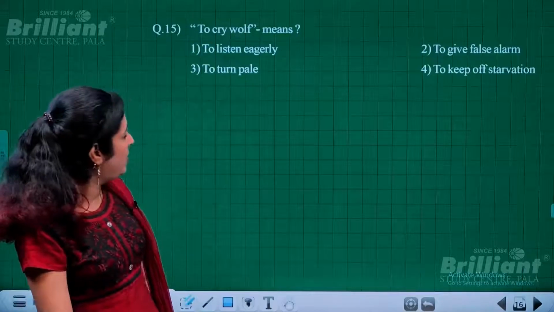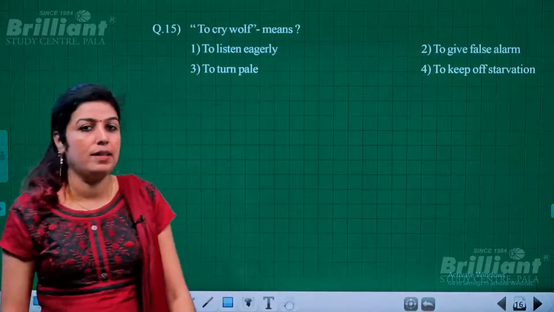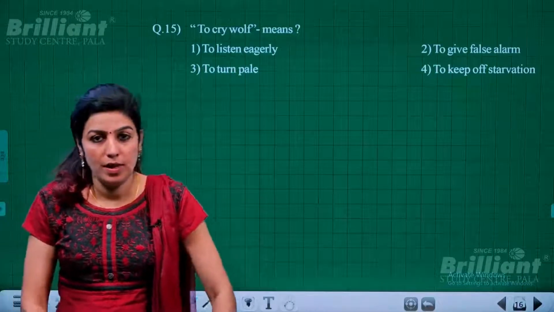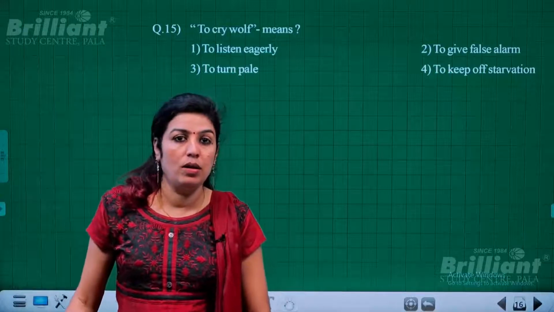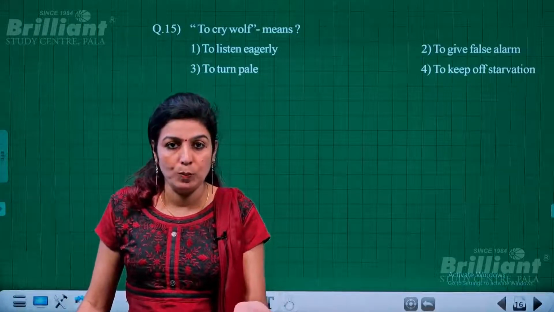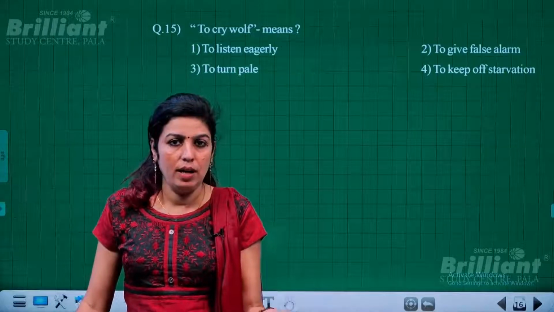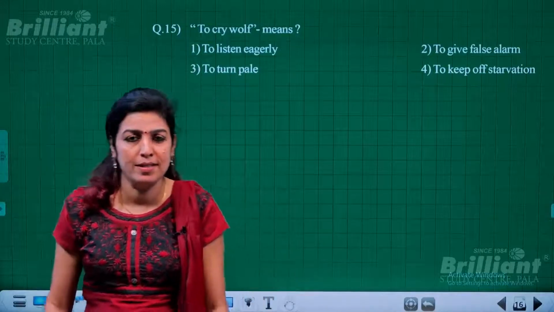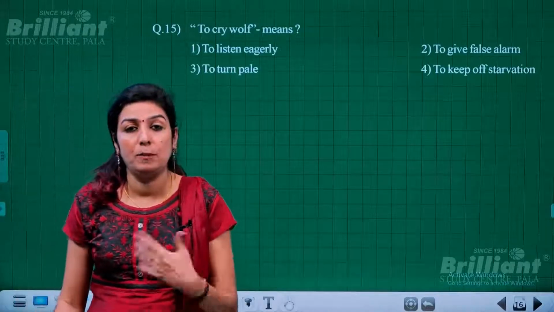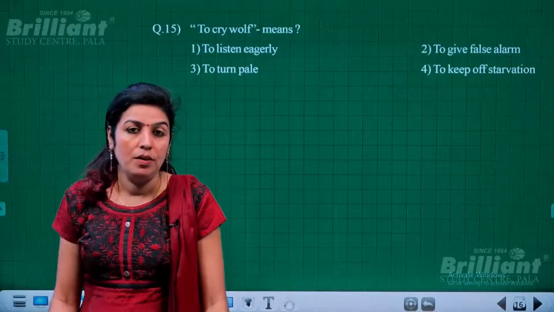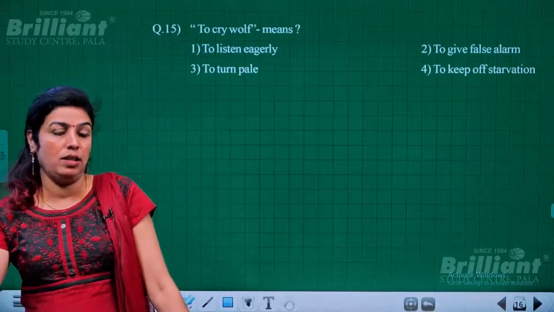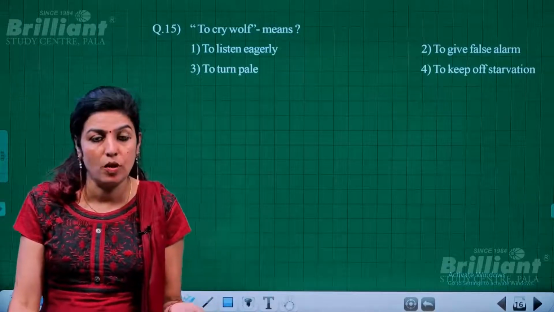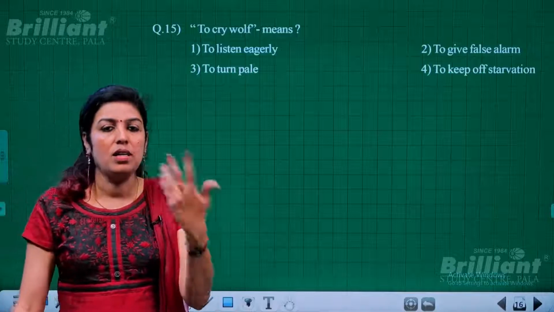Okay. Then this, I guess most of you are familiar with this particular idiom. To cry wolf means, see, you might have heard of that fable where a false alarm is given in a particular situation. It's connected with that fable, a story, a grandma tale you can say, where a boy gives a false alarm to people that the tiger is approaching. Okay, the tiger has come, the tiger is approaching. So that is how he gives a false alarm, just for fun. He gives false alarm to the people.